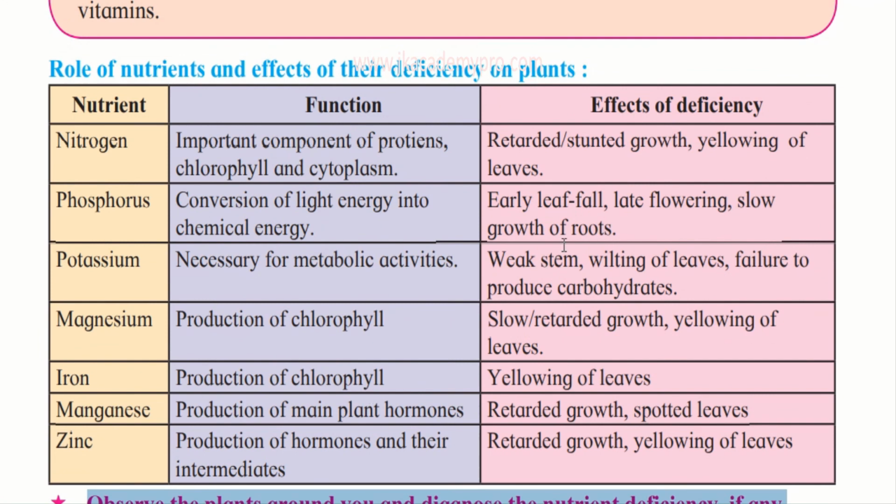So try to observe the various plants, the various trees, look at the leaves, look at the various stems, and try to find out if they have any deficiency and what could be the deficiency that is causing the retarded growth, or maybe spotted leaves, or yellow leaves. So think about it, do your own research and note it down in your notebook.